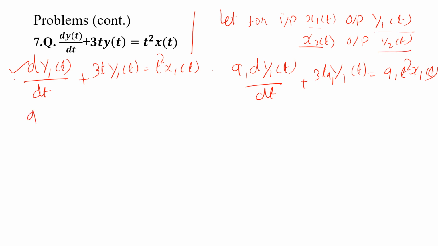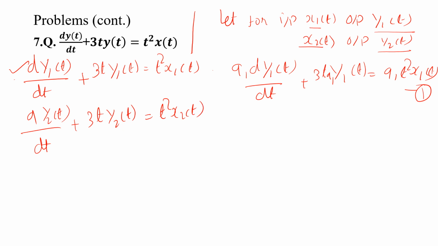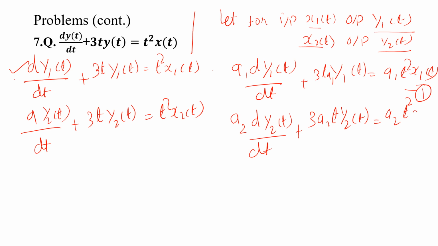So I will call it equation 1, and this is equation 2: dy2 of t by dt plus 3t y2 of t is equal to t square x2 of t. So multiplying by a2, a2 dy2 of t by dt plus 3 a2 t y2 of t is equal to a2 t square x2 of t.